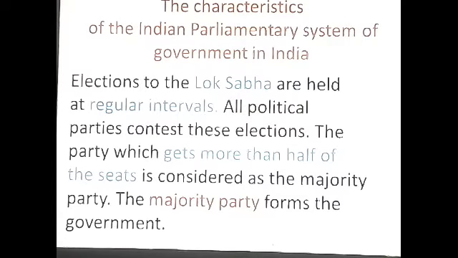The party which gets more than half of the seats is considered the majority party. The majority party forms the government. In our country, the BJP has got more than half of the seats, so the BJP's government is working at the central level.